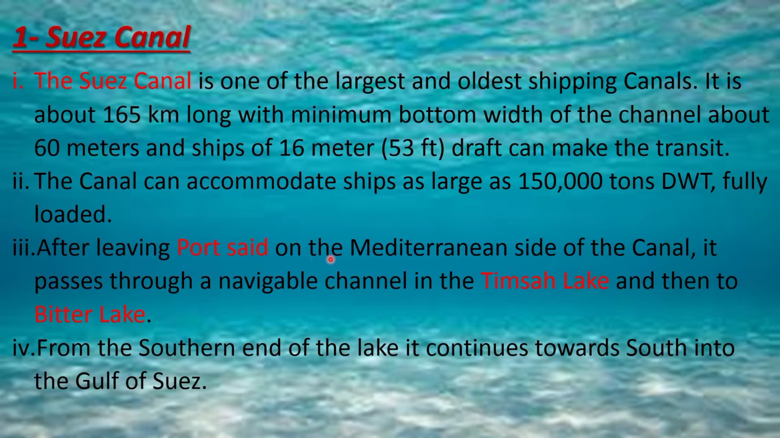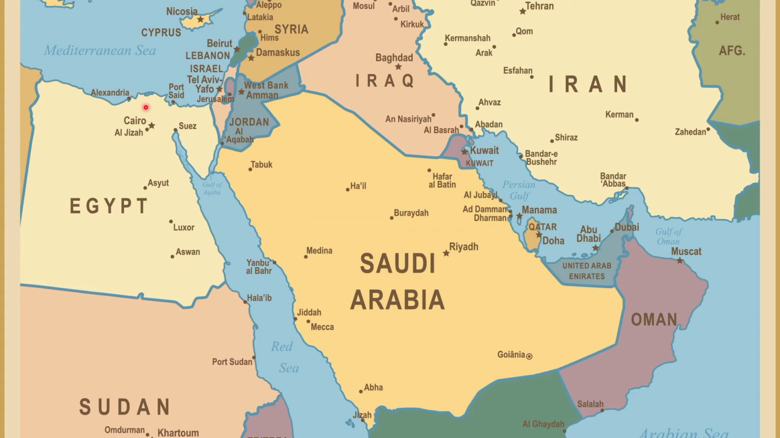After leaving Port Said, on the Mediterranean side of the canal, it passes through a navigable channel in the Timsah Lake and then to the Bitter Lake. This means if we start our journey from the Mediterranean side, first we need to leave Port Said. Then we will go towards the Timsah Lake and then to the Bitter Lake, and then we will continue to the south into the Gulf of Suez, which is our fourth statement. That is, from the southern end of the lake, it continues towards the south into the Gulf of Suez. Let us see the map view.